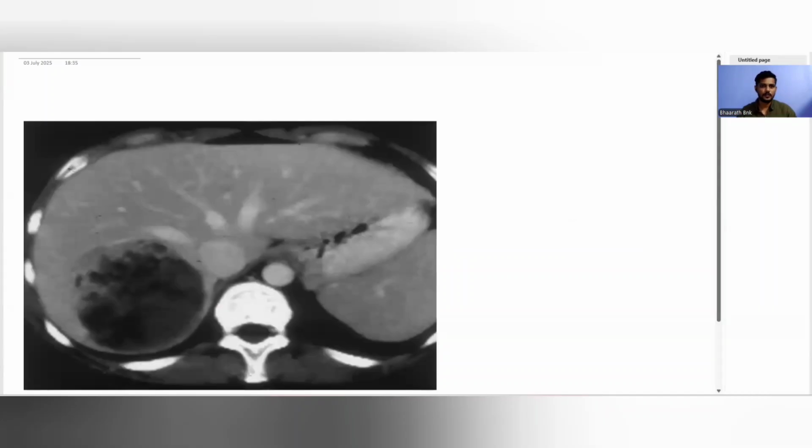Here, if you see, this is a contrast CT scan. You can see that there is a heterogeneous lesion. This is all hypodense, and this is a little more hypodense, and this is isodense to the liver, and this is hyperdense to liver. So this is a heterogeneous, solitary lesion in the right lobe of the liver. This is usually suggestive of liver cell adenoma.